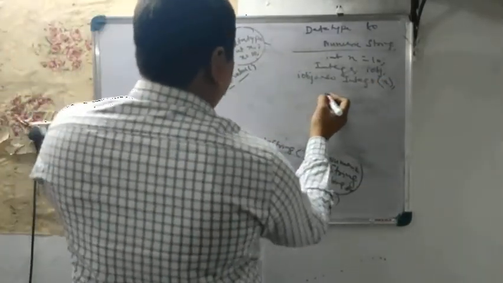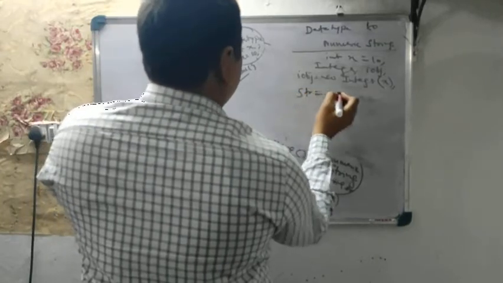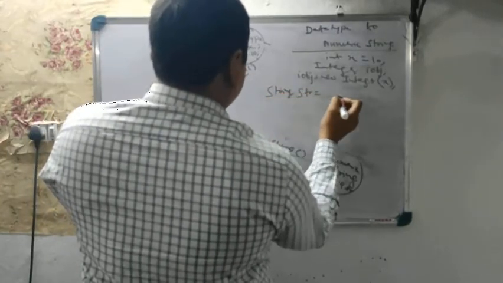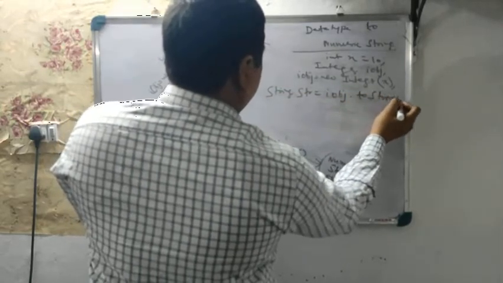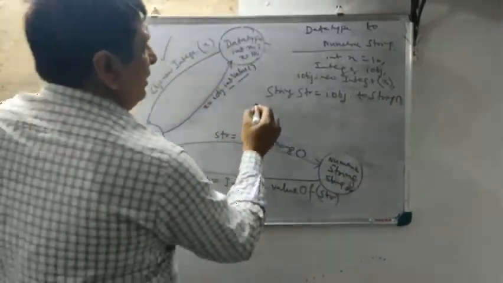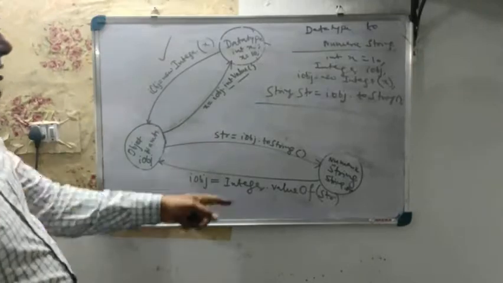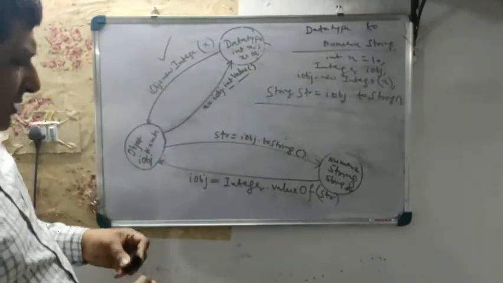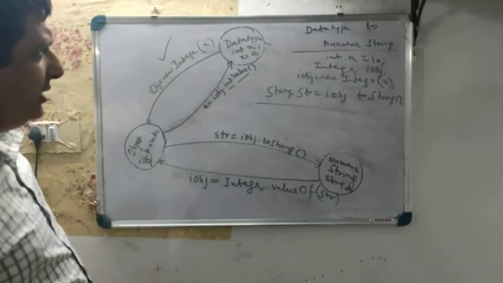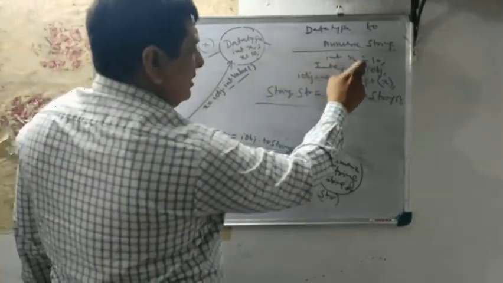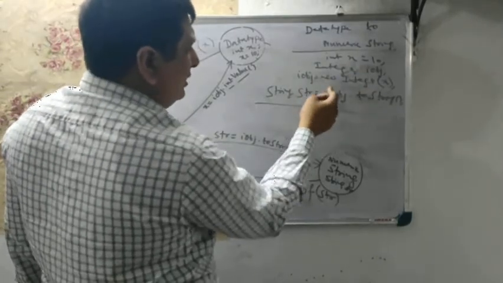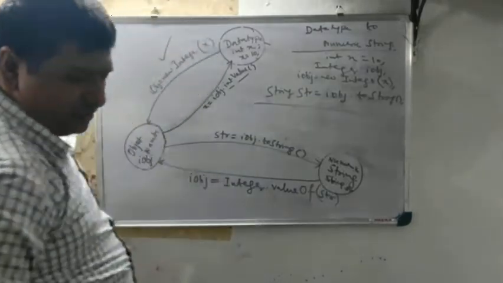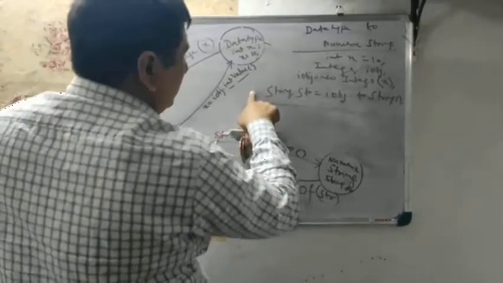Then I simply write String str equals iobj dot toString. Okay, so this is how we do this, data type to numeric string. So again, this is a two-step process. I think it is now clear. What I have done: I have created an object reference variable of Integer, then created the object, then converted it using the toString method. This is step 1 and this is step 2. So let us move further.